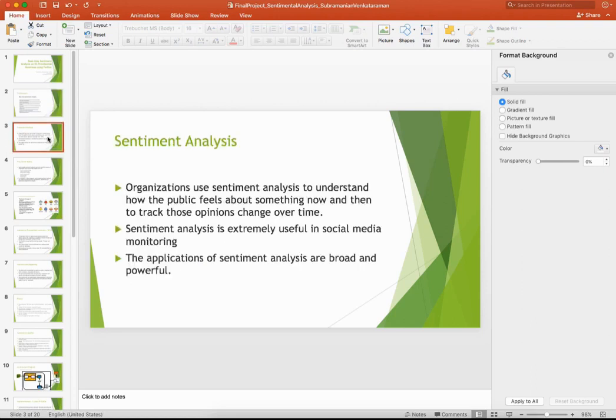Sentiment analysis. Generally, organizations use sentiment analysis to understand how the public feels about a product, a person, a campaign, or any marketing strategies. This is very important because social media is now broadly used by every industry around the world. People are immediately tweeting their opinions about each and every aspect of whatever they encounter during their day-to-day life. So marketing people have started focusing on social media in order to understand what the public feels about my product, my campaign, or my organization strategy, or the support I'm extending to the public in a particular sector.